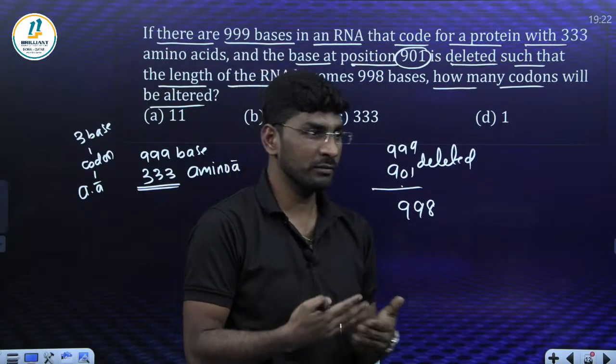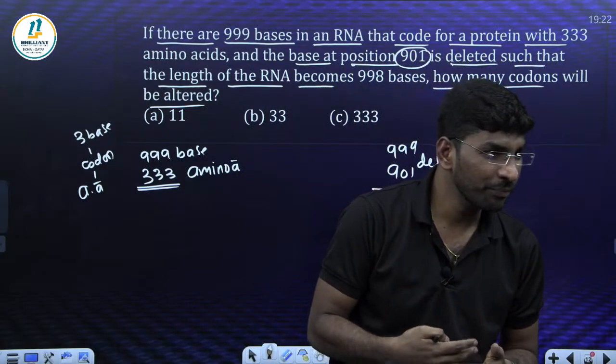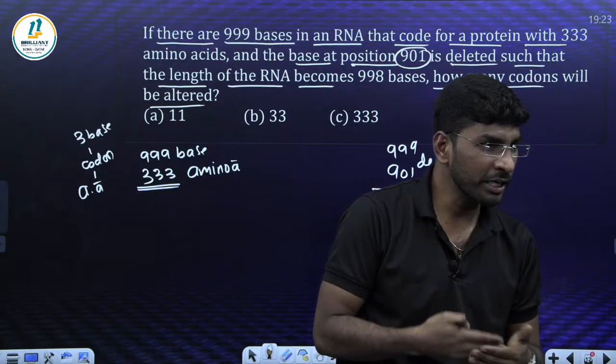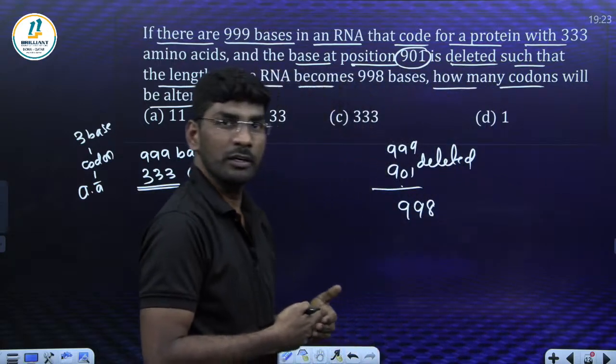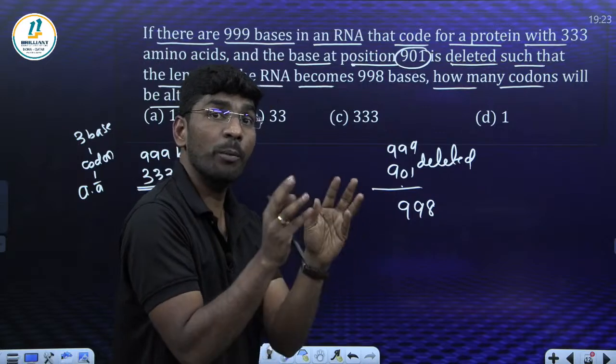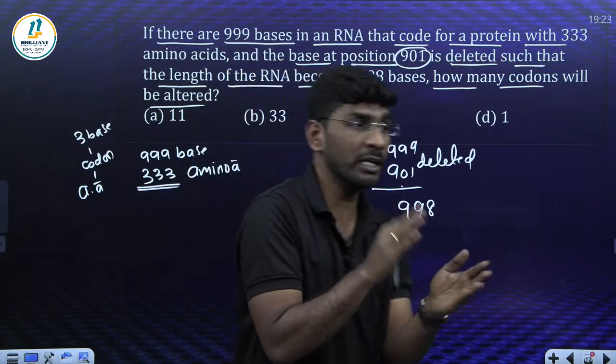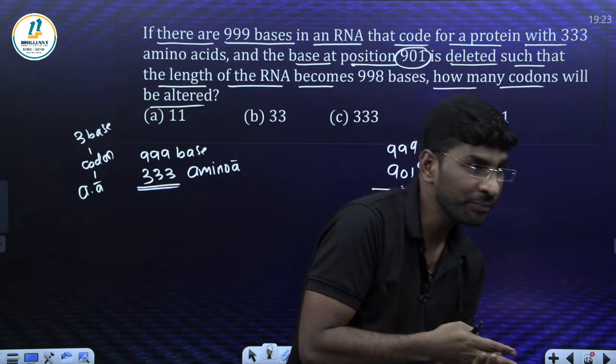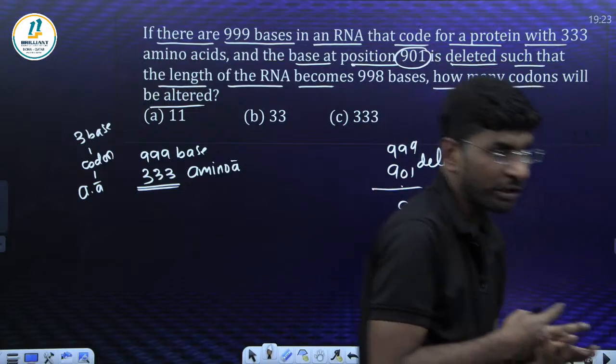Fast. Try. Think, Pooja, think. Reem, think. Chris, try to answer. Think. How many total codons are getting altered? How many total bases are getting altered? How many amino acids finally? Come on.